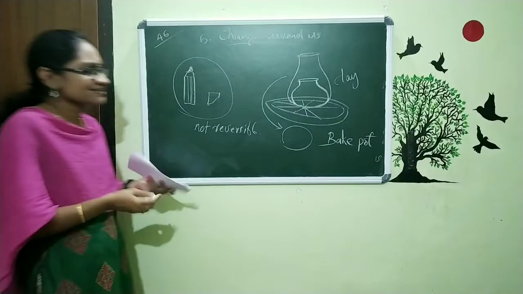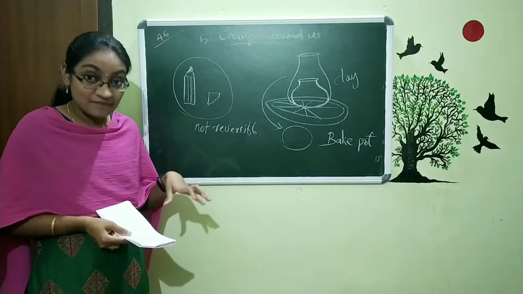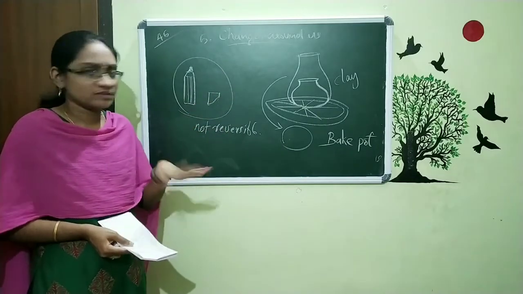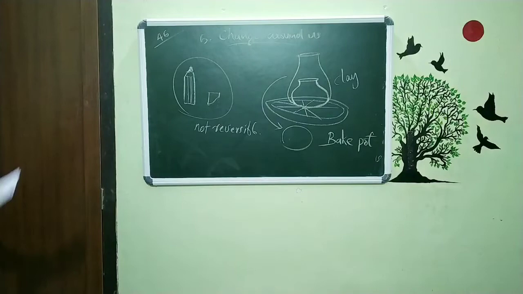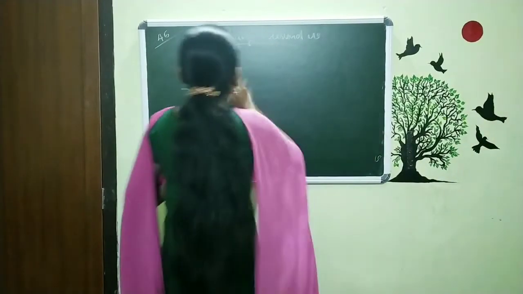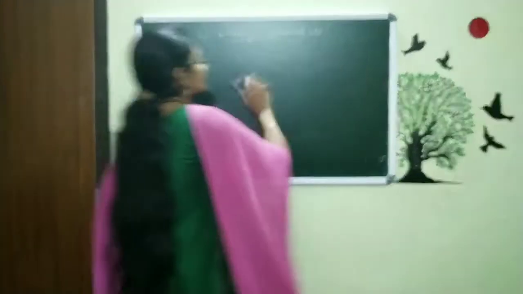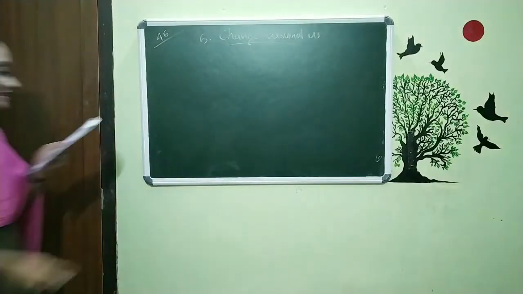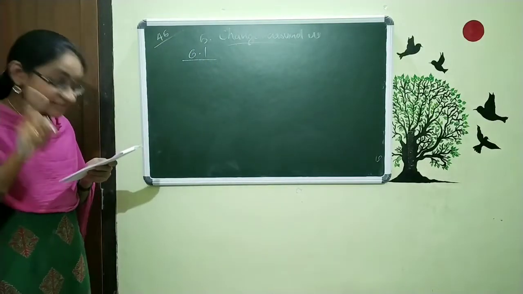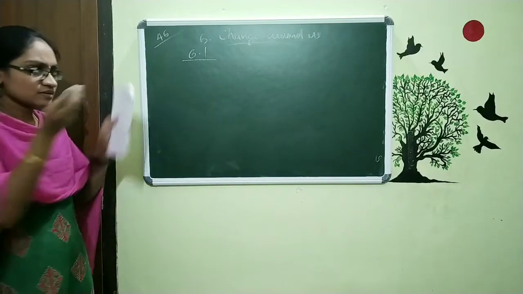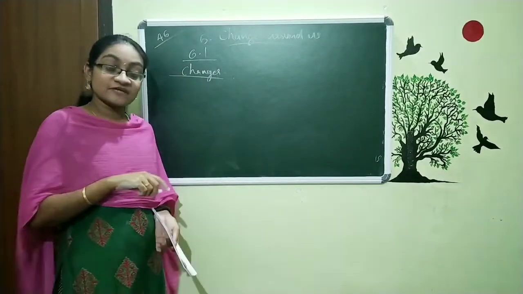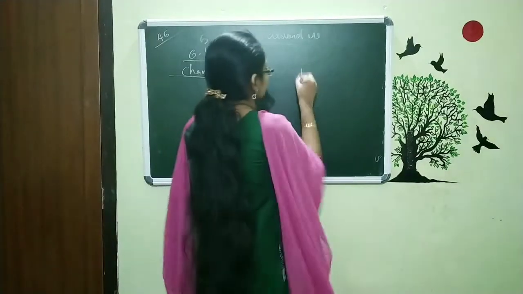So you just want to understand that in some of the cases, some of the examples, the changes are reversible and some are not. That's all. So just take your textbook. On page number 48, you can see some of the examples. Now we are going to fill that. The table is 6.1, and within the table, the first row is this. They are giving some sort of changes. We want to identify, is it reversible or not?